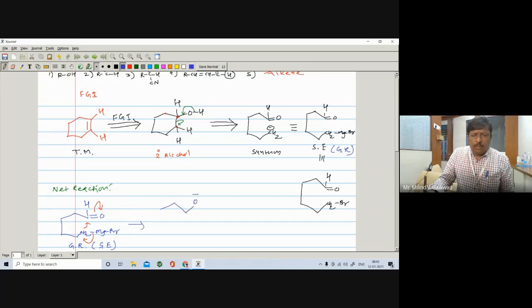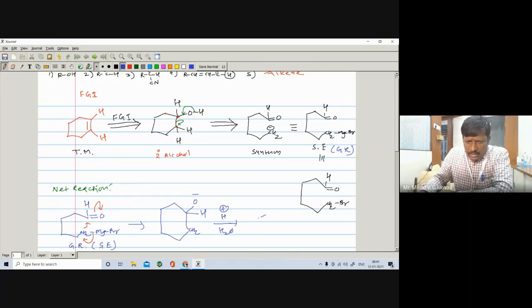Here is C, here is O minus, here is H, here is a CH2, here is a CH2, it attacks on this carbon. Okay, it further undergoes protonation, H positive in the presence of water. So we can get here CH2, here is O, H, and here is an H. So it is your secondary alcohol.